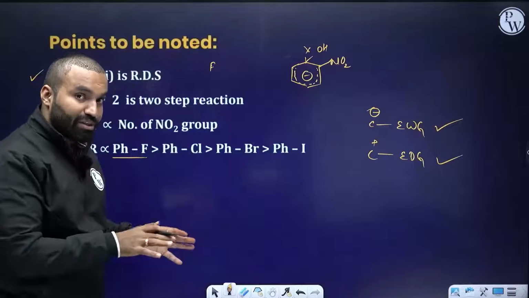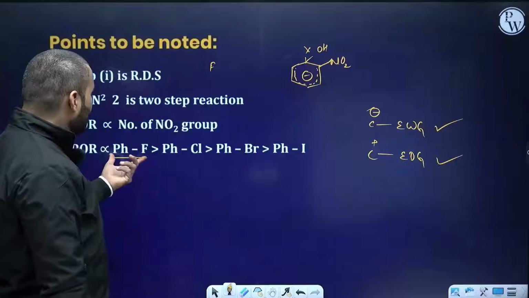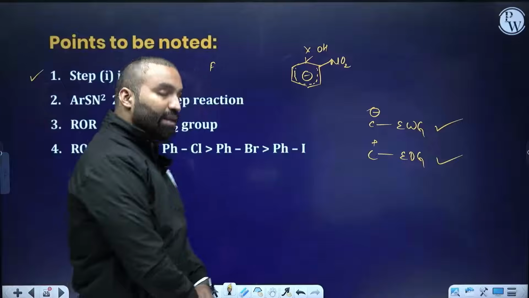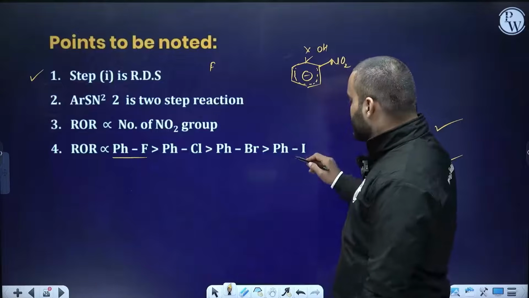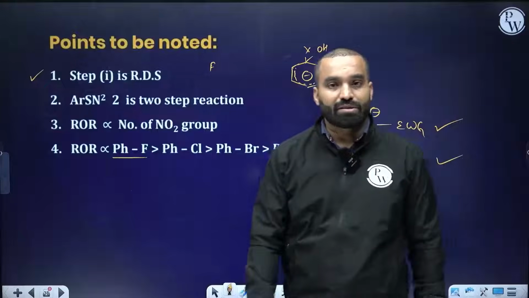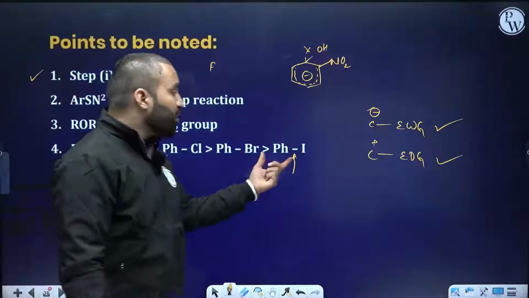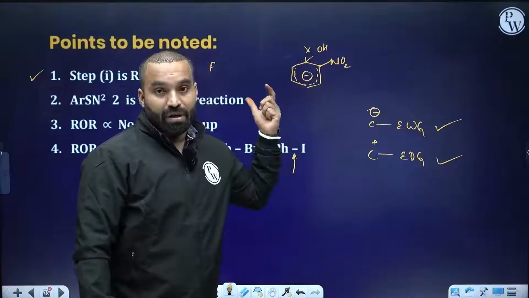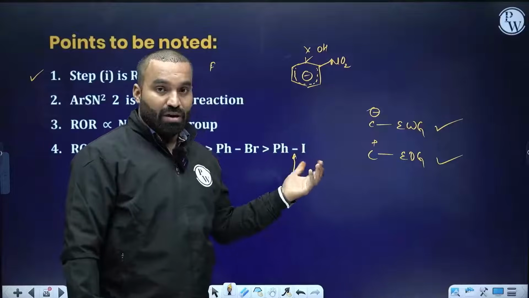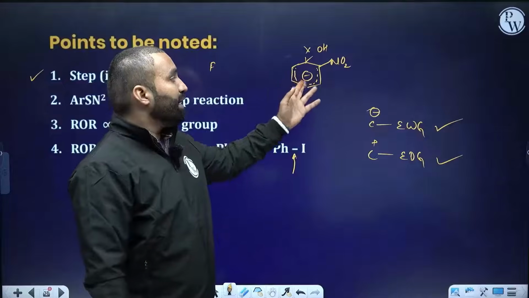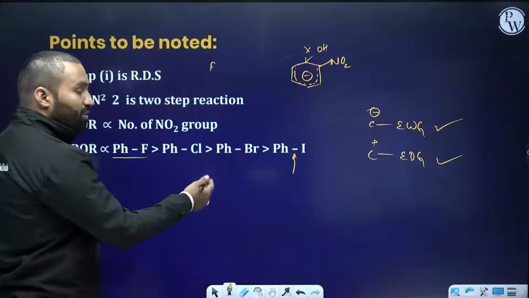This looks a little bit odd, right? That the rate of haloarene is the highest. And you might be thinking, sir, how is that possible? We also know that this bond is the weakest, so it should give us the fastest reaction. But remember, we are not breaking this bond in the rate determining step. Rate will be decided by the slowest step. So rate depends on the stability of the carbanion, not on the bond breaking stability.